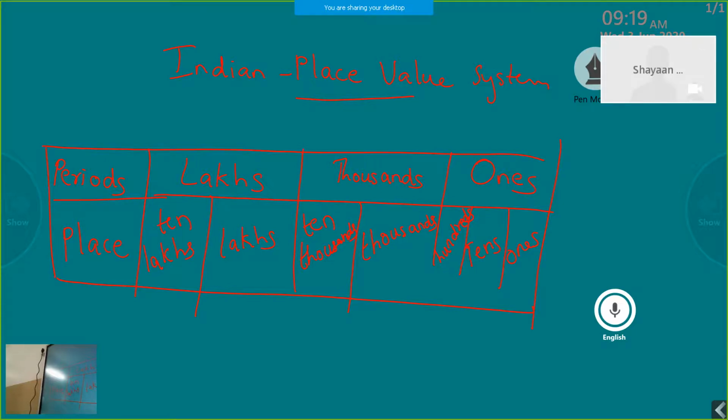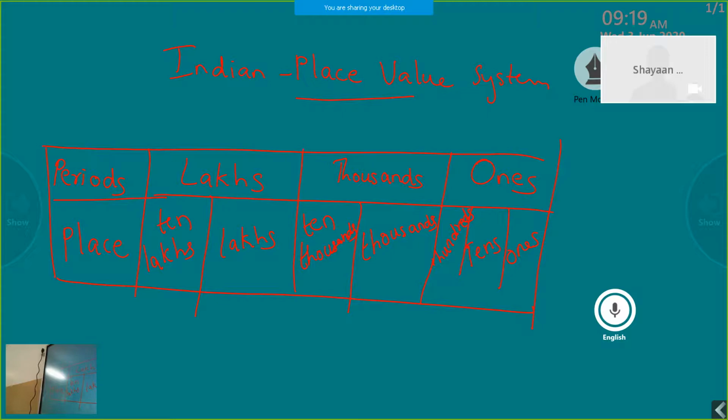So the place value chart of a 7-digit number has 3 periods. Which are the 3 periods? Ones period, thousands period and lakhs period. The ones period is divided into 3: ones, tens, hundreds. The thousands period is divided into 2: thousands and 10,000s. The lakhs period is divided into 2: lakhs and 10 lakhs. So this is the place value chart of a 7-digit number.